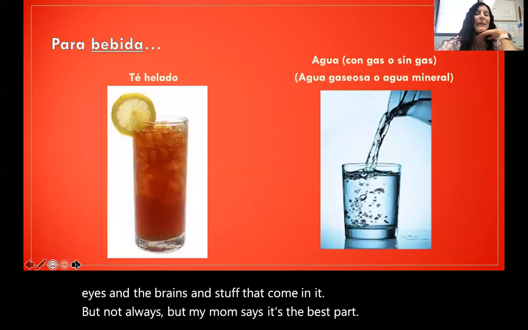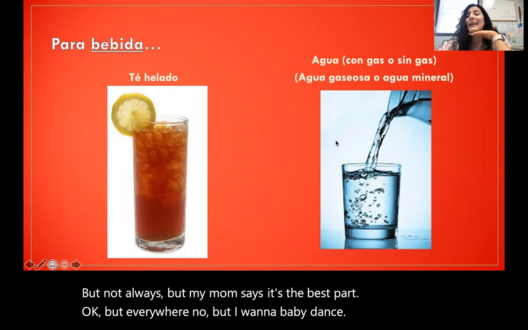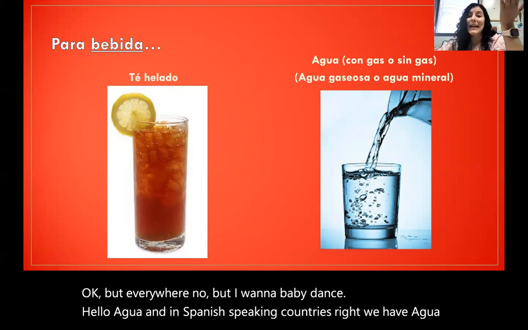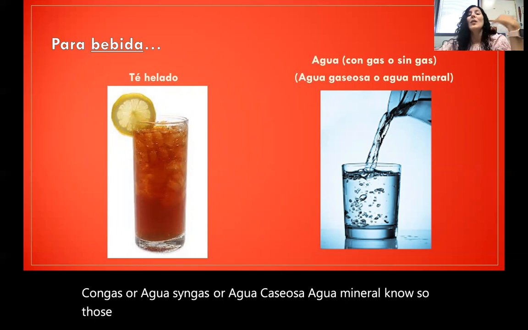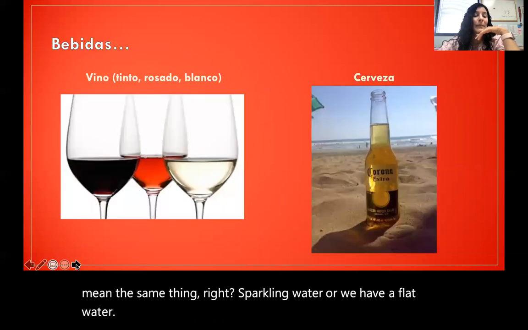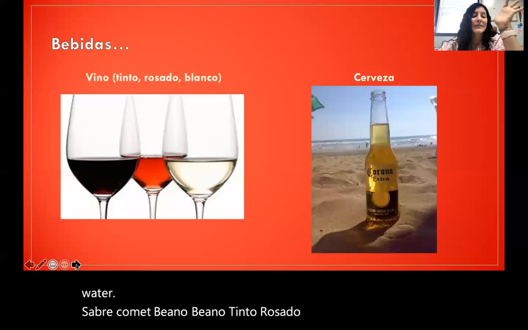Ok. Para beber, ¿no? O para una bebida, se puede tomar té helado, agua. And in Spanish-speaking countries, right, we have agua con gas o agua sin gas o agua gaseosa o agua mineral, no? So those kind of mean the same thing, right? Sparkling water, or we have flat water. Se puede comer vino, vino tinto, rosado o blanco, cerveza.